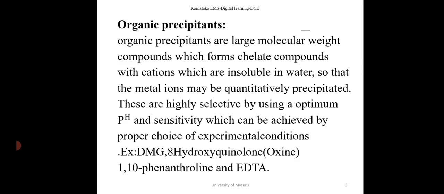Organic precipitants. Organic precipitants are large molecular weight compounds which form chelate compounds with cations which are insoluble in water, so that the metal ions may be quantitatively precipitated. These are highly selective by using an optimum pH, and sensitivity can be achieved by proper choice of experimental conditions. Examples: dimethyl glyoxime, 8-hydroxyquinoline, 1,10-phenanthroline and EDTA.